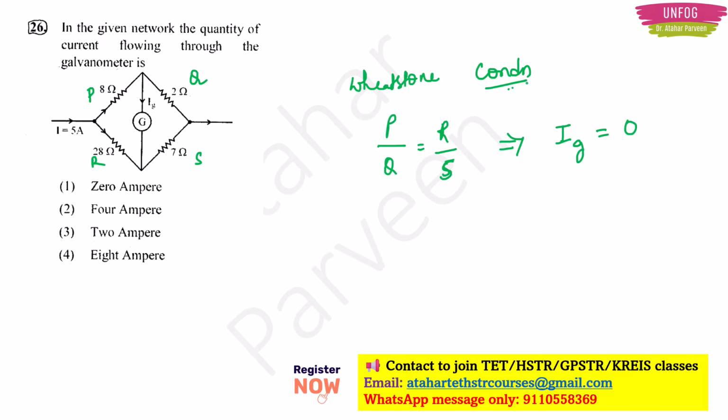So this is the Wheatstone bridge condition. The very condition of the bridge is that if P by Q is equal to R by S, then the current flowing through the galvanometer will be 0. In that case, the bridge is in the balanced condition. Now you just have to substitute the values of the resistors here. P is 8, Q is 2, R is 28 and S is 7. Yes, this is the same number, 4 is equal to 4. So this condition is applied here. That's why Ig, the current flowing through the galvanometer, is 0 ampere. Option 1 will be the correct answer here.